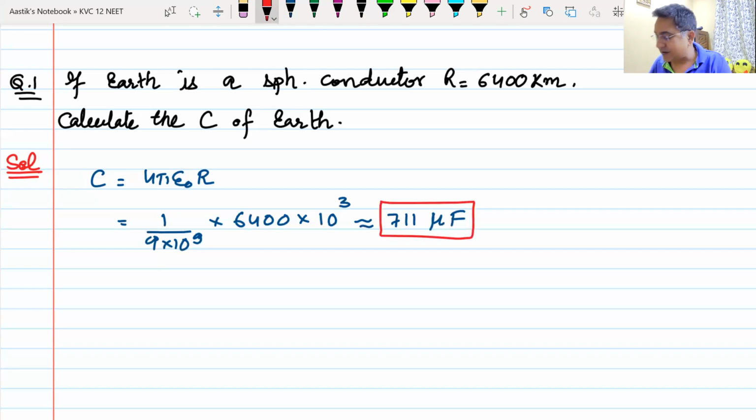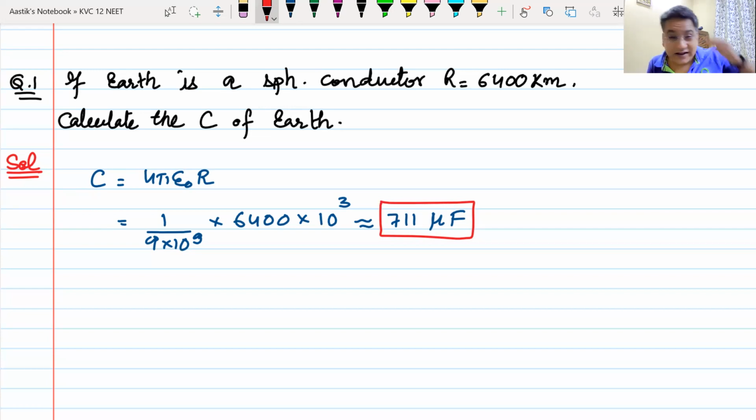711 microfarad. That means even Earth, an object as big as Earth, only has a capacitance of 711 microfarad. To have a capacitor of 1 farad, you would have to have a sphere of radius 9 into 10 raised to the power 9, somewhere close to the radius of Sun. Even Sun is not that big.